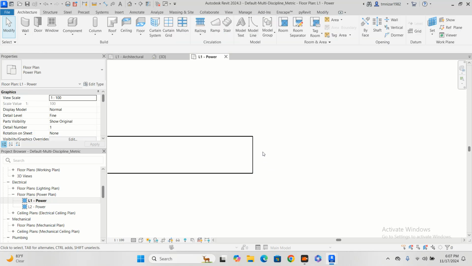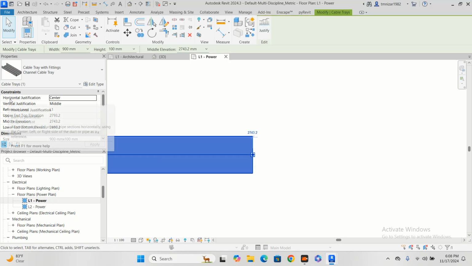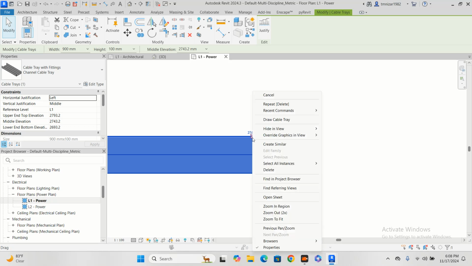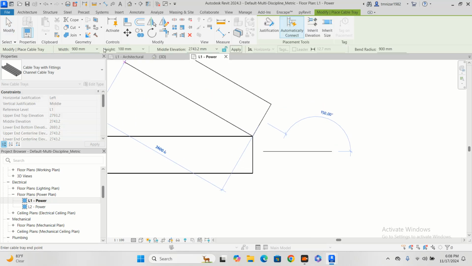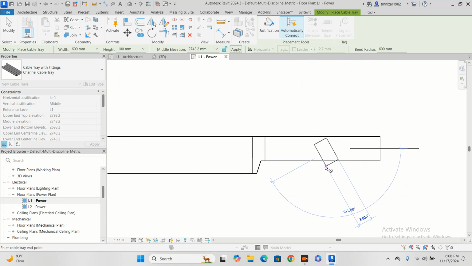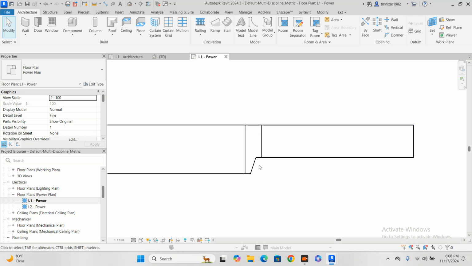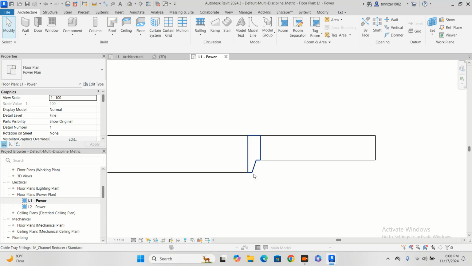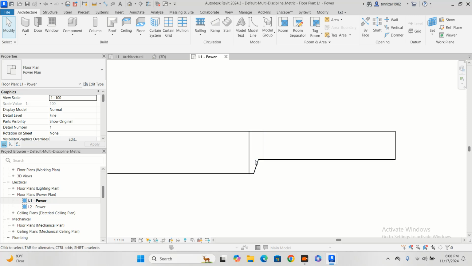So when you draw this one, when you select this one, there is a point justification. Here you can make left or right. If you go left, the point will go to the left. If you go right, the point will go to the right. So let's make left first, then right click and draw cable tray. I need 600. When I draw, it will become an offset reducer on the left side. So mostly in electrical we do it like this.